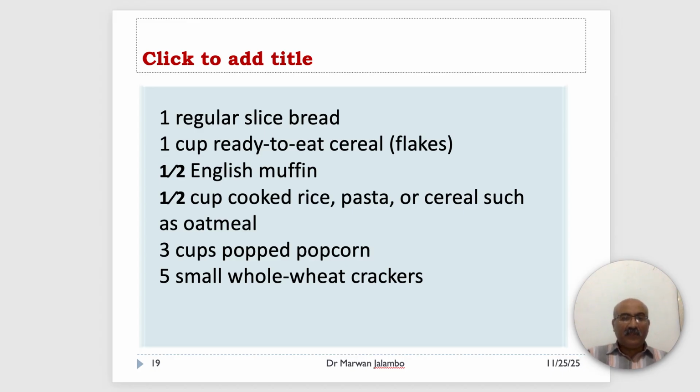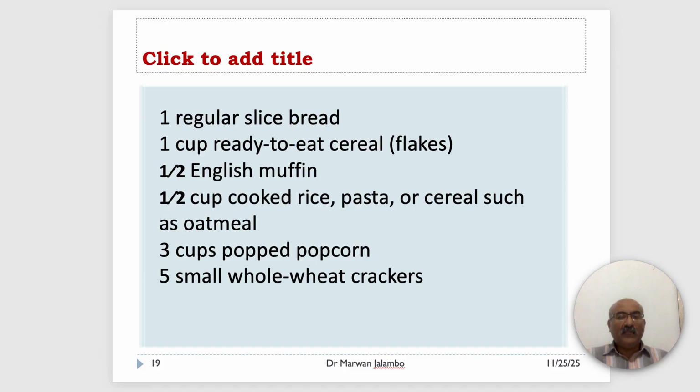This table shows us what counts as the equivalent. For example, one regular slice of bread, one cup of ready-to-eat cereal, or half a cup of cooked rice all count as 1 ounce equivalent, or 30 grams, from the grain group.